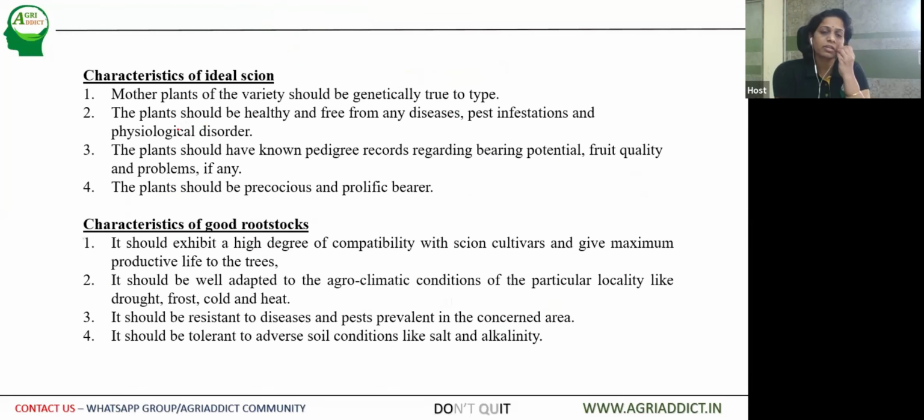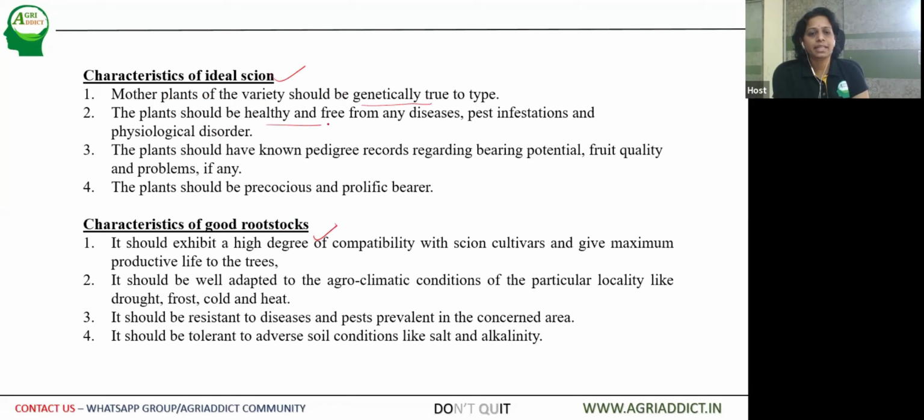Then if we look into the characteristics of an ideal scion, as well as a good rootstock, one should keep them in mind when we are going for either budding or grafting. The mother plants of the variety should be genetically true to type.